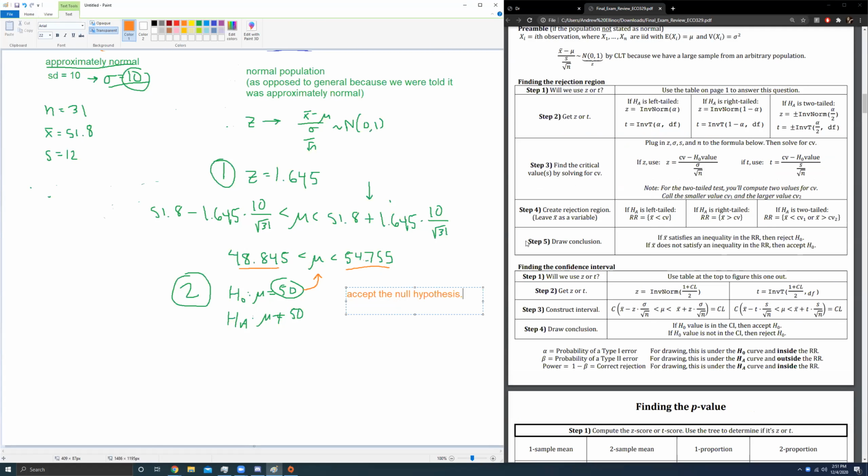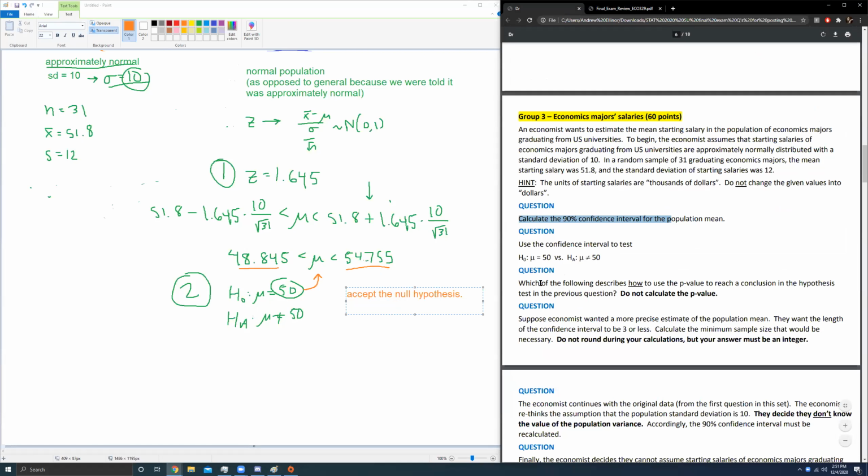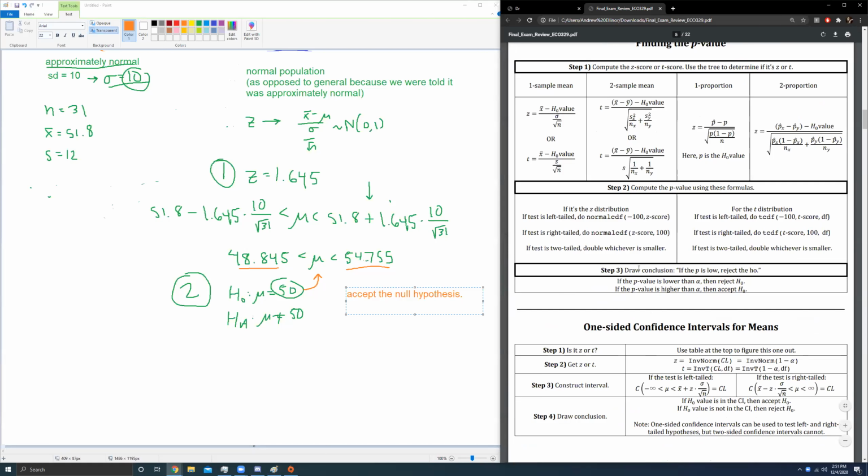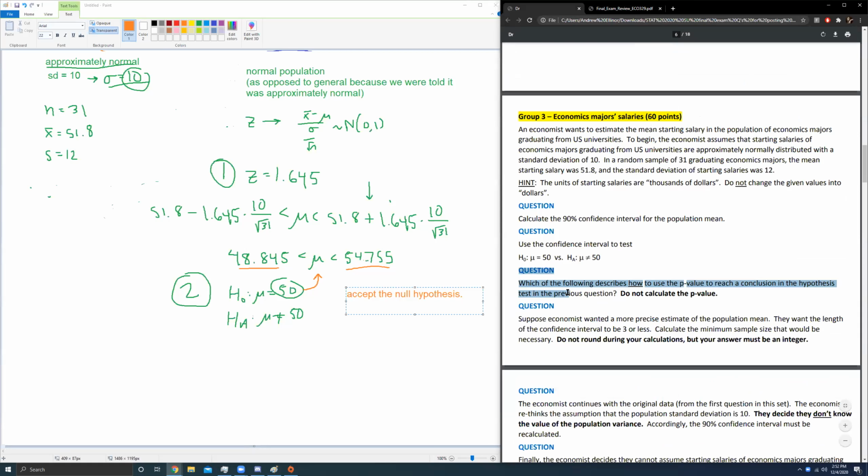Okay. Let's see what the next question has to ask. Which of the following describes how to use a p-value? You can kind of use what my cheat sheet says, the p-value, draw a conclusion. If the p is low, reject the H0. Or more formally, if the p-value is lower than alpha, then reject the null hypothesis. She might say if the p-value is lower than the significance level, which again, alpha is the significance level, then reject the null hypothesis. That's just a theory question.